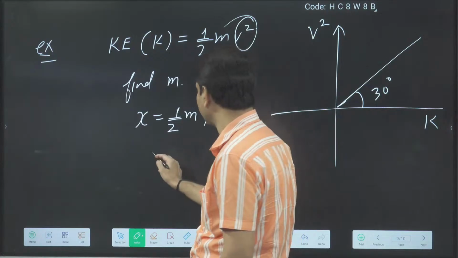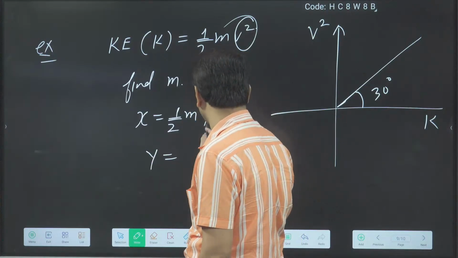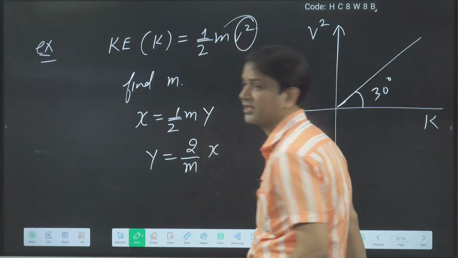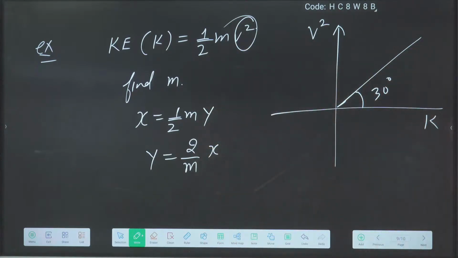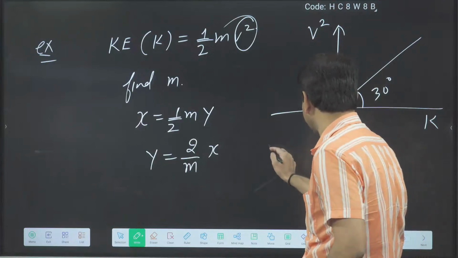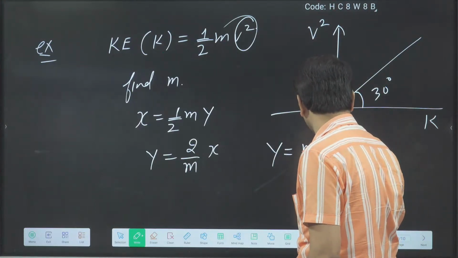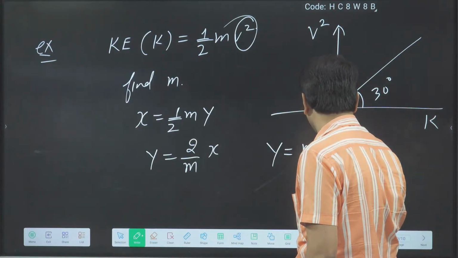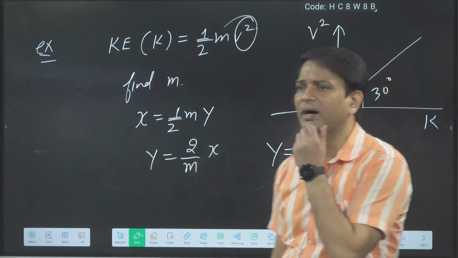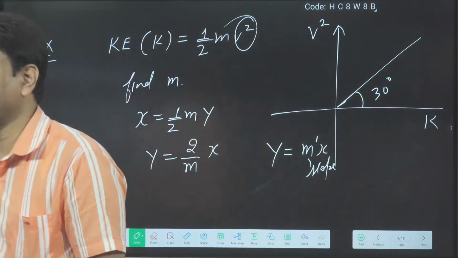Then what is y I can say? Y is equal to 2 by m into x. This you are getting. Finally, the equation you got is y is equal to 2 by m into x. Now we will compare with the standard equation passing through origin, y is equal to m dash x. Slope I am writing as m dash, because here I already used the symbol m for the mass.